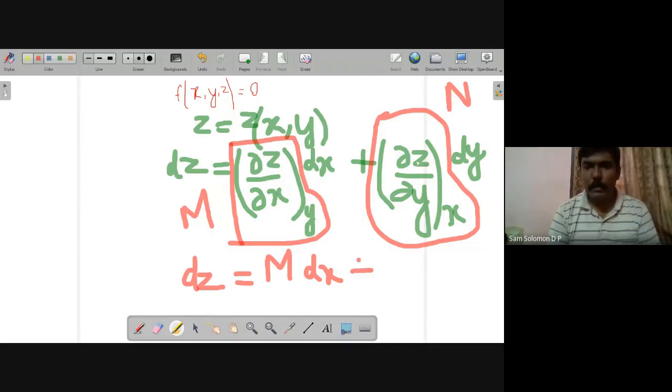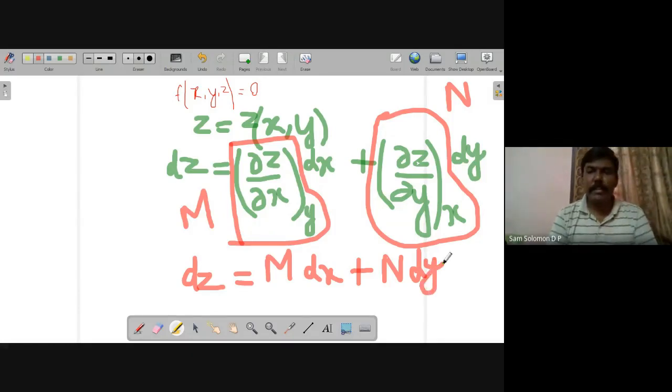So dz is M dx plus N dy. We have replaced the first order differential terms with M and N respectively. Is that clear?